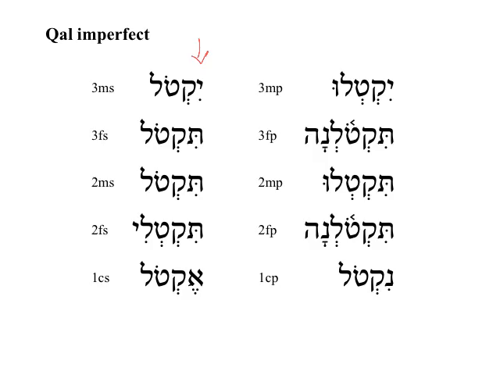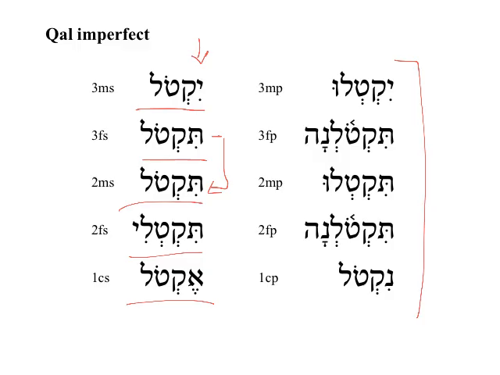And so here we have yiqtol, he will kill. Tiqtol, she will kill. Again, tiqtol, same form, so context will have to bear it out, but probably more often than not, it will be tiqtol, you will kill, masculine singular. Tiqtoli, this is you will kill, feminine. Eqtol, I will kill.